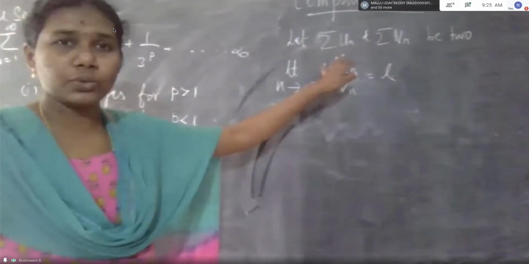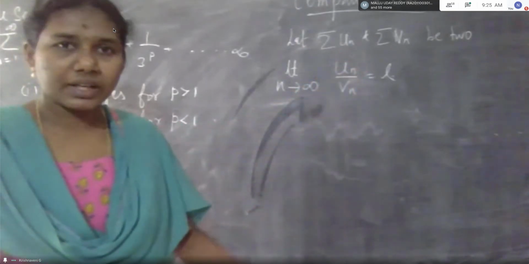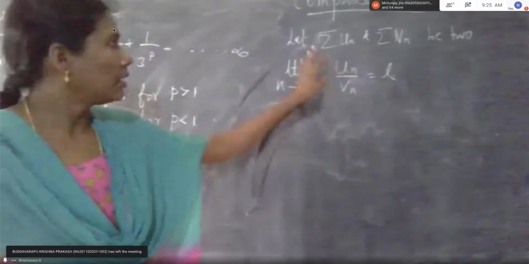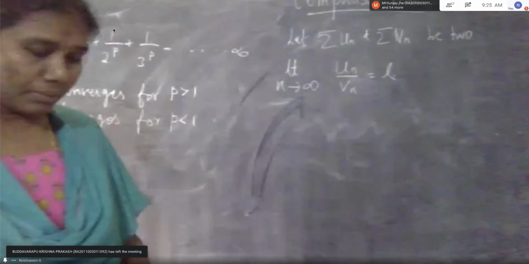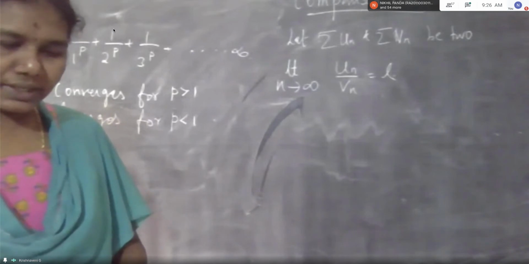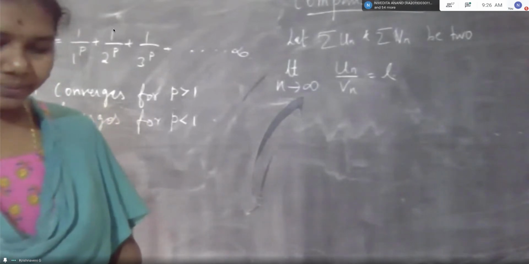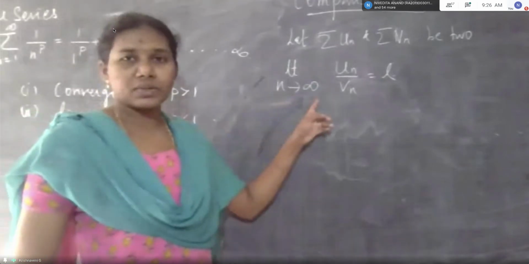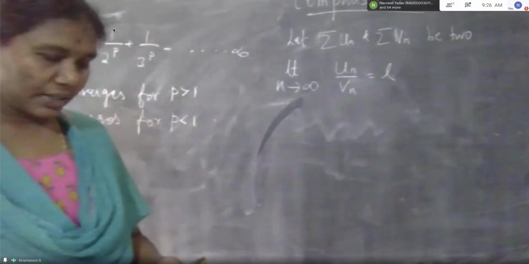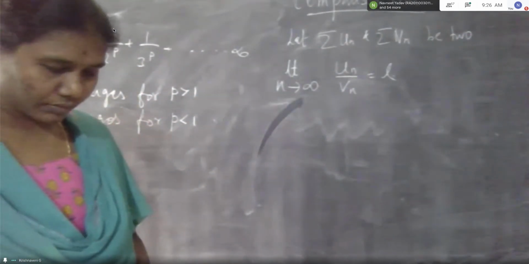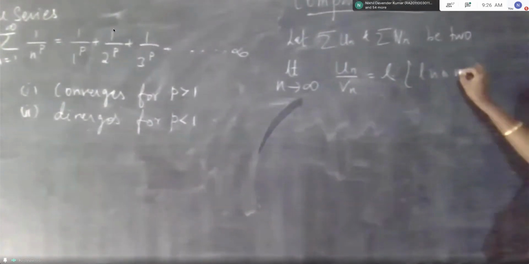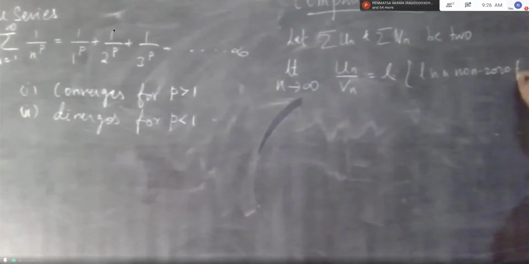Let summation un and summation vn be two series of positive terms, such that limit n tends to infinity un by vn equals l. What is l here? L is a non-zero finite number.